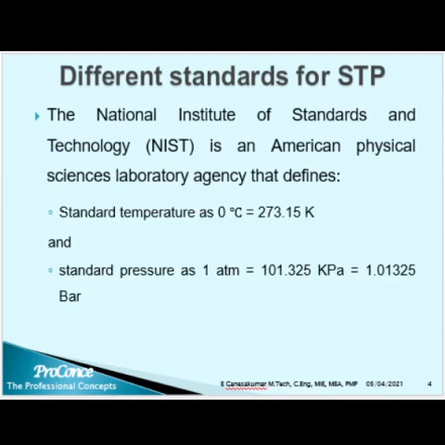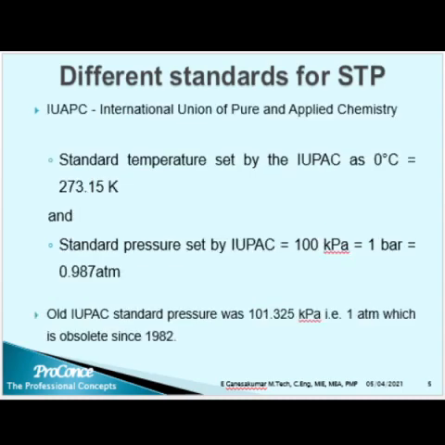So in the previous standard, we saw the standard pressure as 1 atm. Here we are seeing it as 0.987 atm. Earlier, this standard also followed 1 atm, which was abolished in the year 1982.